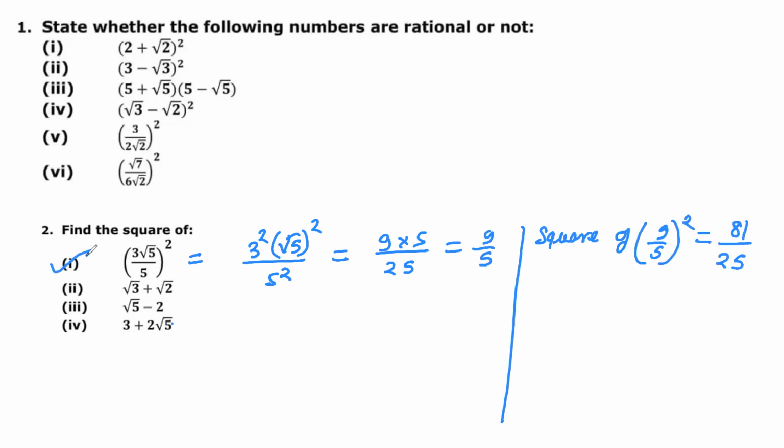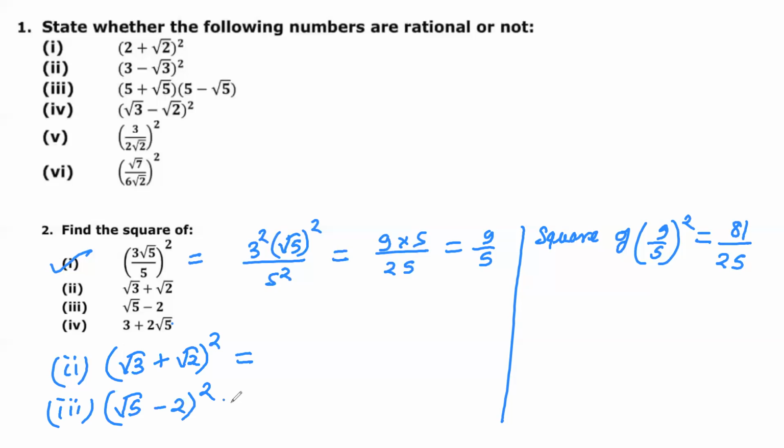Okay, so now second is, find the square of under root 3 plus under root 2 square. Now third is, find the square of under root 5 minus 2 square, and just let me know whether the resultant will be rational or irrational. Arshia, if you can try, let me know, otherwise no issue. If you can try, it would be better, I feel.